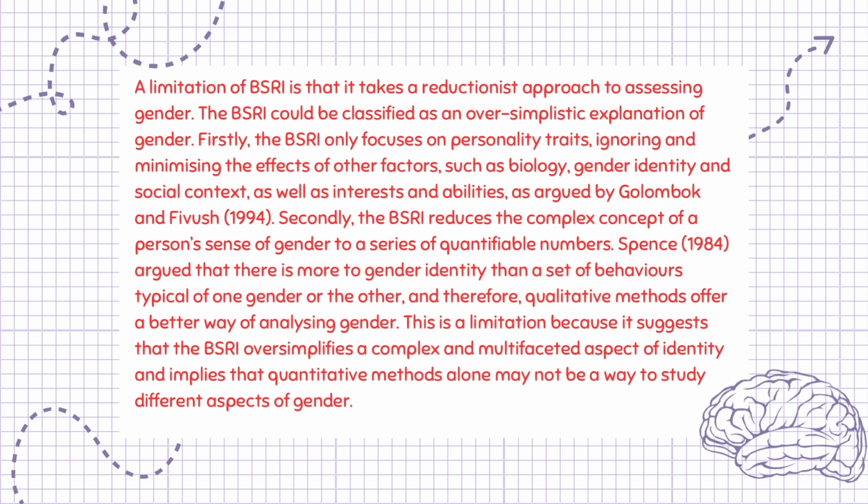Secondly, the BSRI reduces the complex concept of a person's sense of gender to a series of quantifiable numbers. Spence, 1984, argued that there is more to gender identity than a set of behaviors typical of one gender or the other, and therefore, qualitative methods offer a better way of analyzing gender. This is a limitation because it suggests that the BSRI oversimplifies a complex and multifaceted aspect of identity and implies that quantitative methods alone may not be a way to study different aspects of gender.